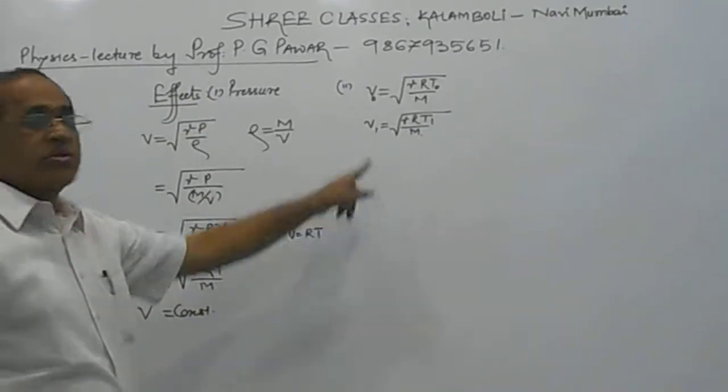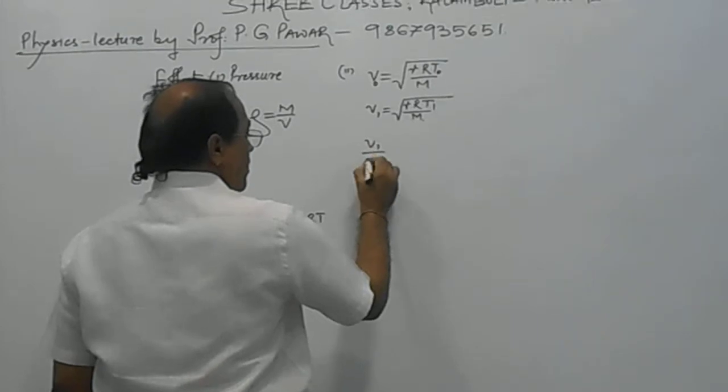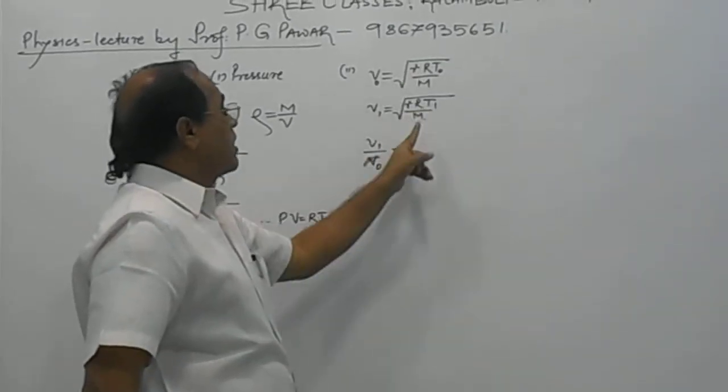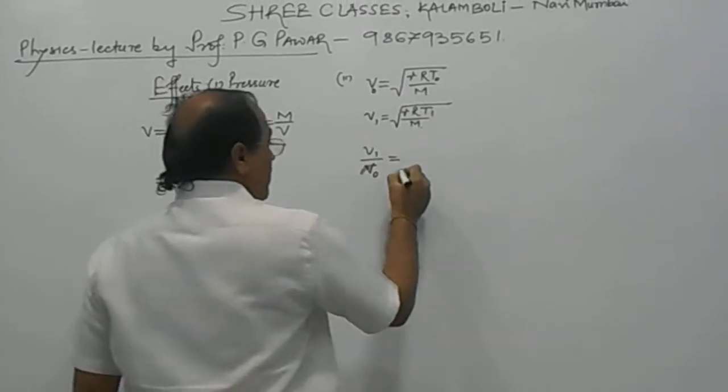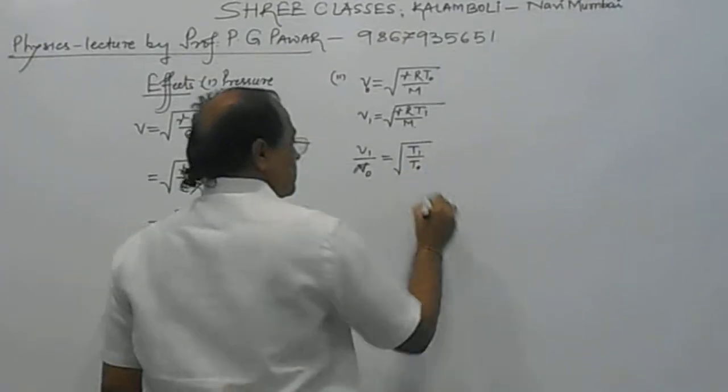Dividing both these quantities, V1 upon V0 equal to, gamma, R, m are constants, they will get cancelled, and we get square root of T1 upon T0.